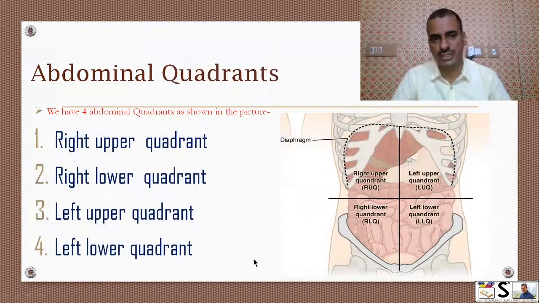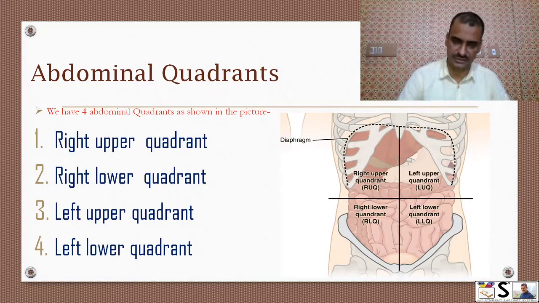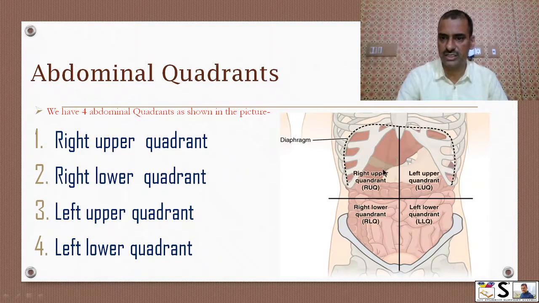In the same way, abdomen is also divided into 4 quadrants. And what are these quadrants? Right upper quadrant, left upper quadrant, left lower quadrant and right lower quadrant.